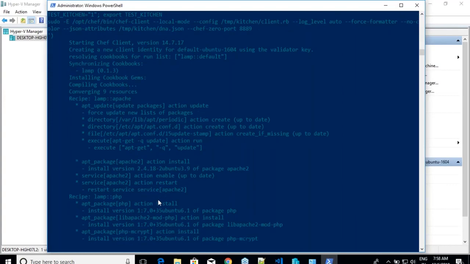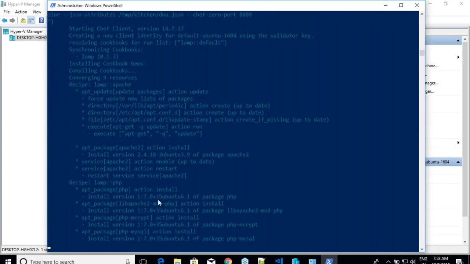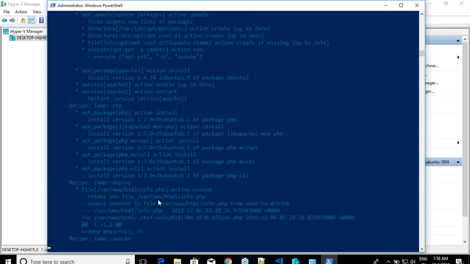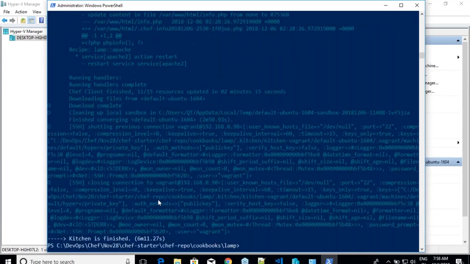Okay. And now the one thing, once I work on this, I will log in into this machine and see whether everything is working, everything is installed or not, and then I will remove this machine. I'll try to do the same thing on a CentOS box, so that I'll see whether it works on Red Hat variants or not. Done. It says it is done.